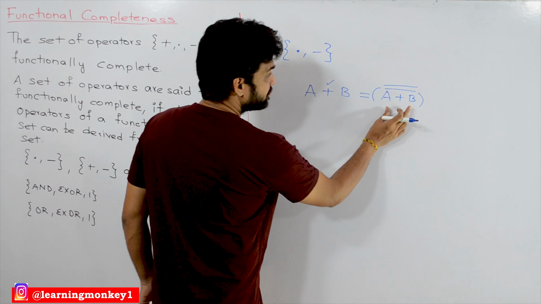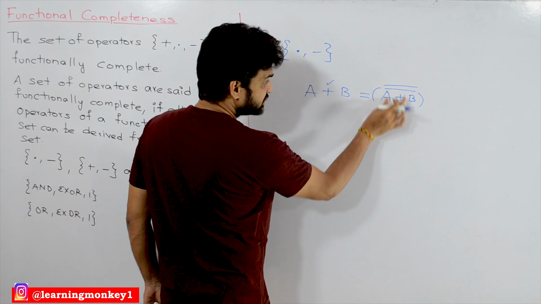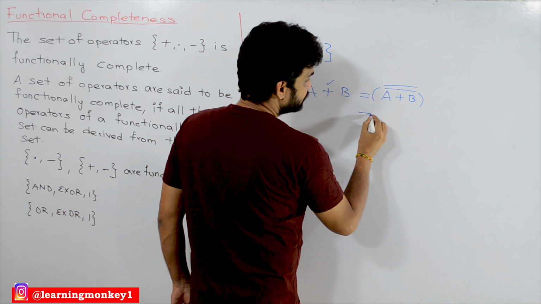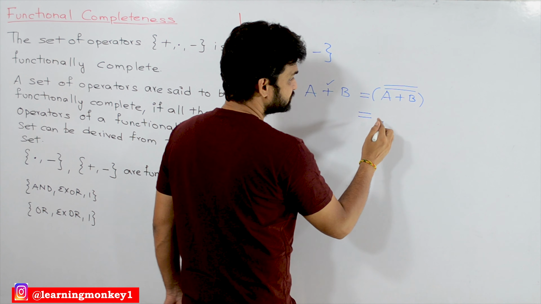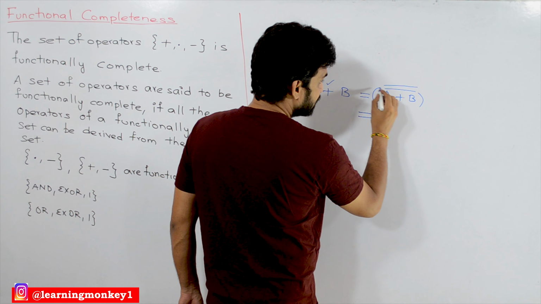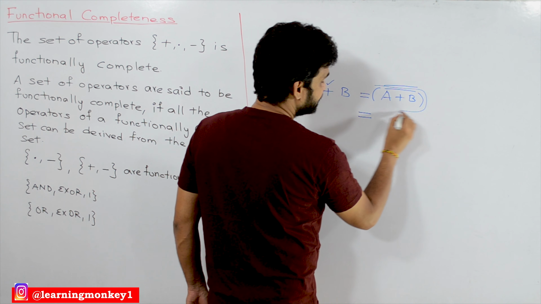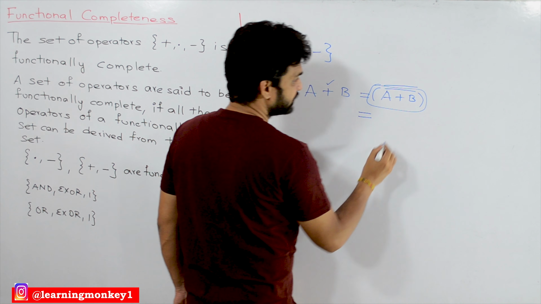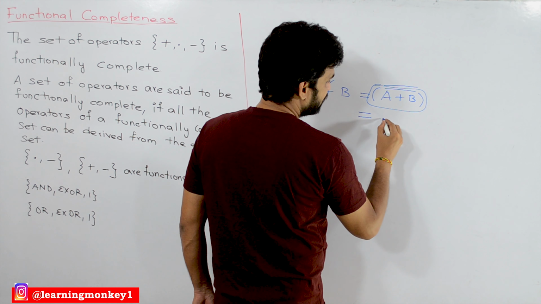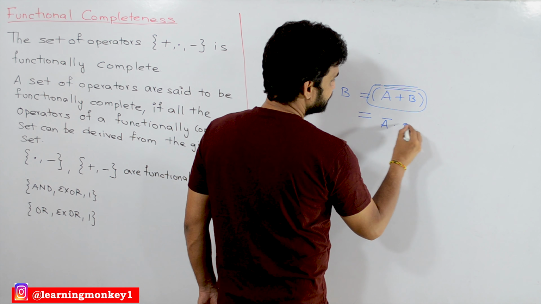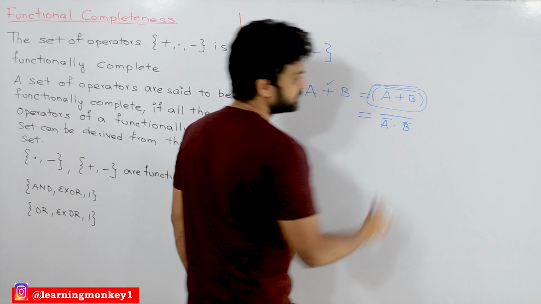So now this is equivalent to A plus B. If you apply De Morgan's law on this part, the complement of A plus B, what we are going to get is A complement dot B complement, whole complement.